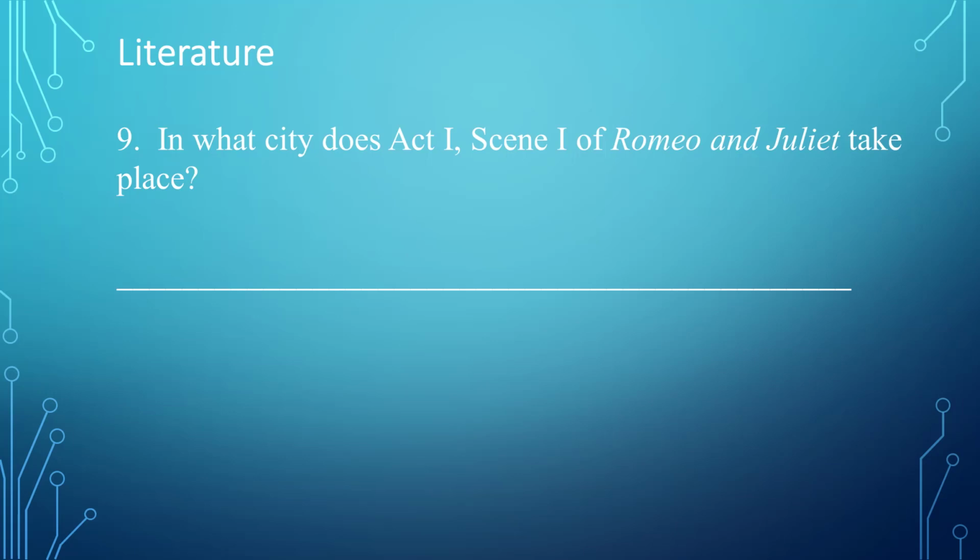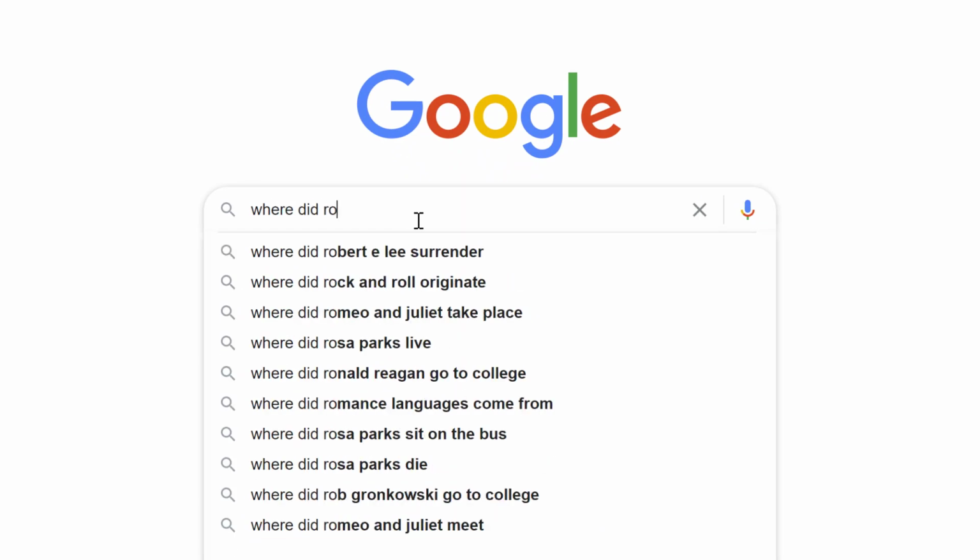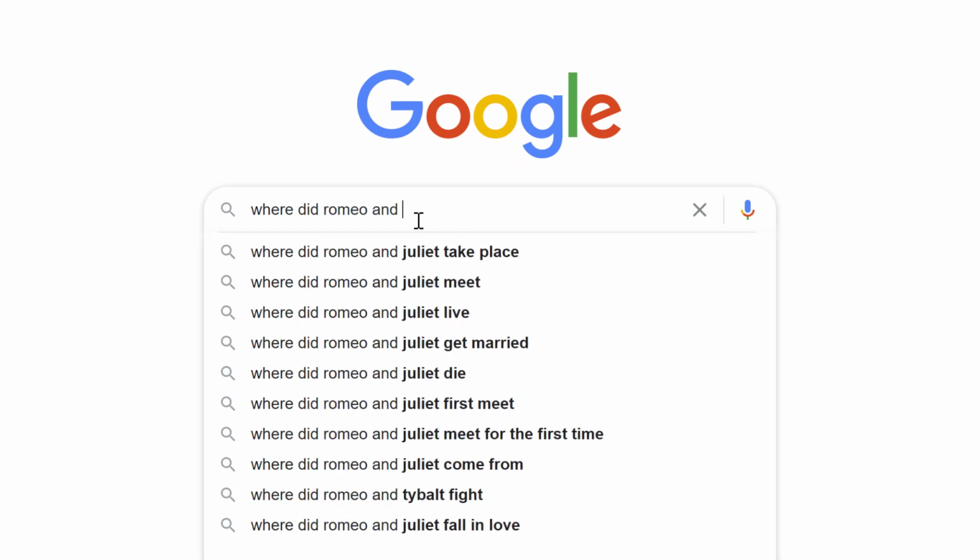For the category of literature, first question is, in what city does Act 1, Scene 1 of Romeo and Juliet take place? I will start by asking the question, where did Romeo? And by the time I typed in Romeo, you can see Google made some suggestions for what I might be looking for. The first one on the list is, where did Romeo and Juliet take place? So I will click on that.